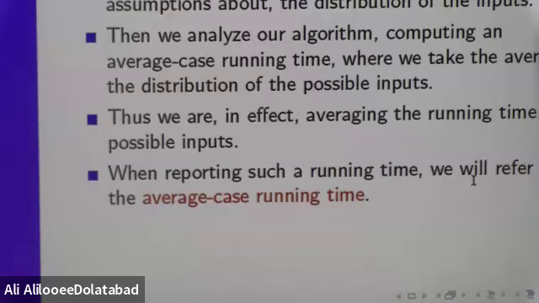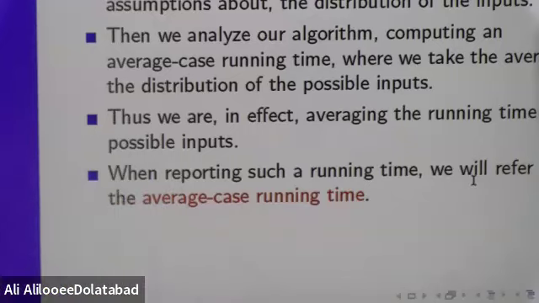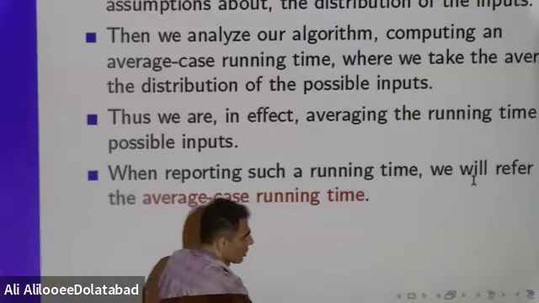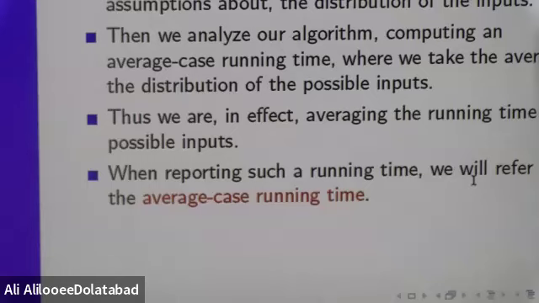In order to perform a probabilistic analysis, we make assumptions about the distribution of the inputs. Then we analyze our algorithm. When I say that we make an assumption, I mean the extreme assumption that we made, that every person comes in increasing order, that these n people who are being invited for interviewing are in increasing order with respect to their quality.